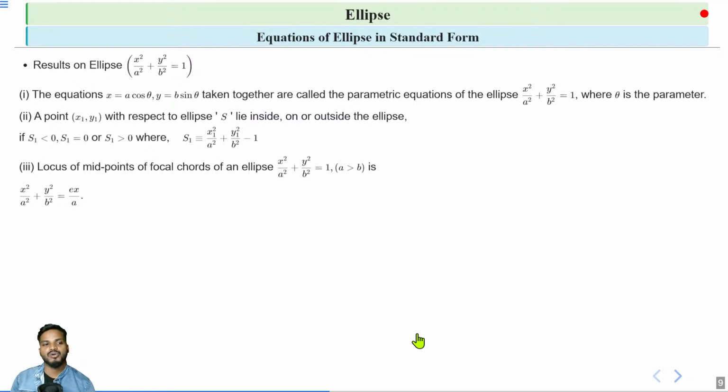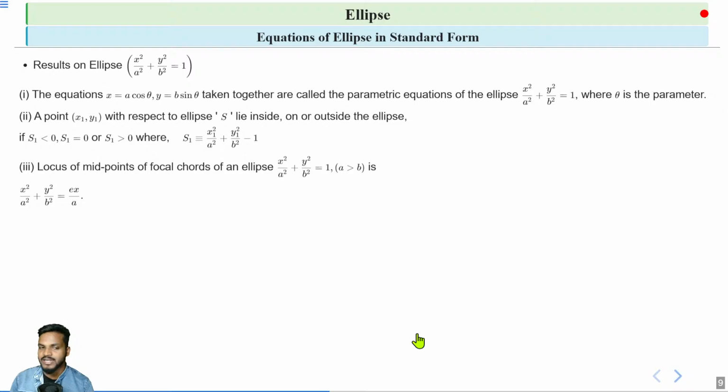Next is the locus of the midpoint of focal chords of an ellipse. So what is a focal chord? A chord of an ellipse that passes through a focus. There are two foci. If we draw the focal chords and take the locus of their midpoints, then it is given by x square by a square plus y square by b square is equal to ex by a.